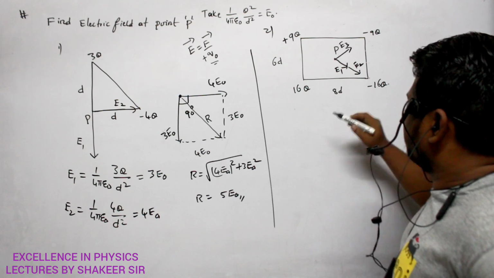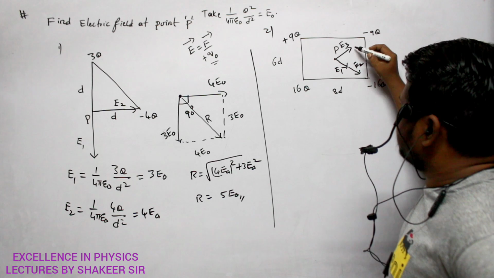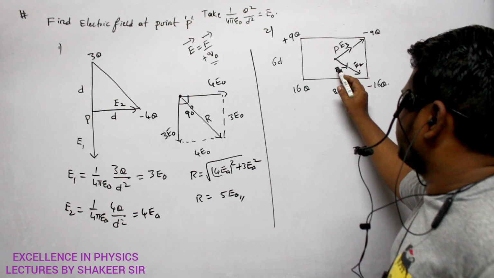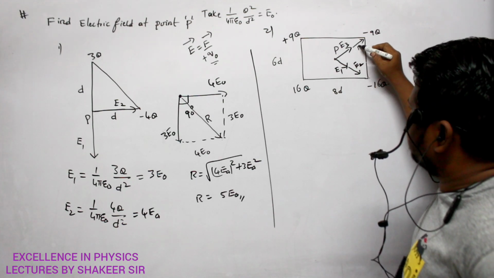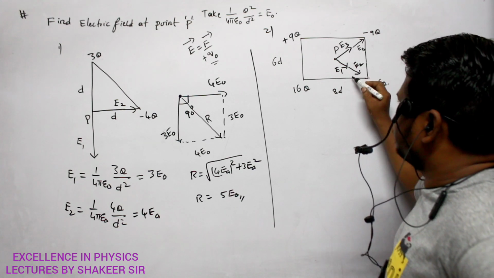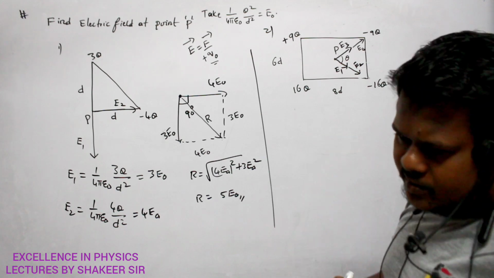Clear? Similarly, what is the direction of electric field due to minus 9q? Again in the same direction. Clear? So therefore, if I find out this E1 and these two, add both of them. Then I find out this E1 and this E3 and E4, then add both of them. Then you take the resultant of these two by calculating angle theta between them, then that is my electric field.